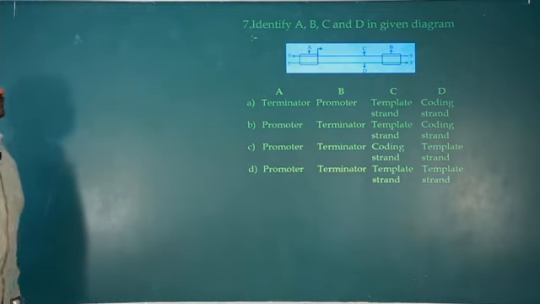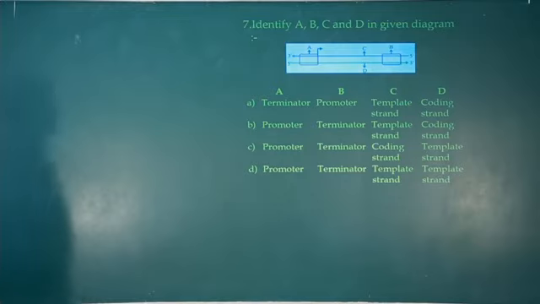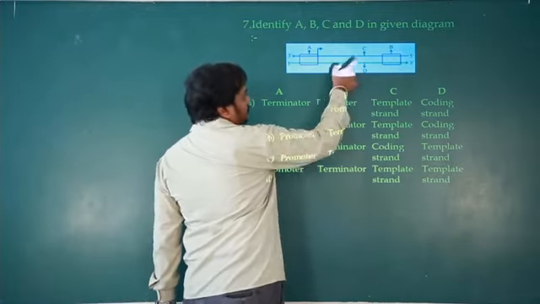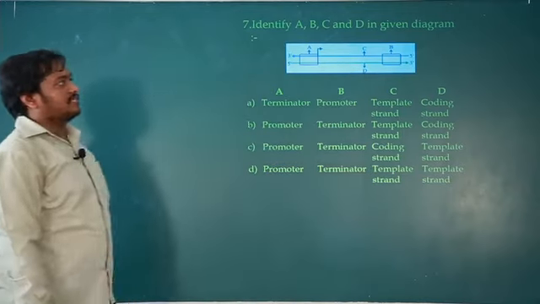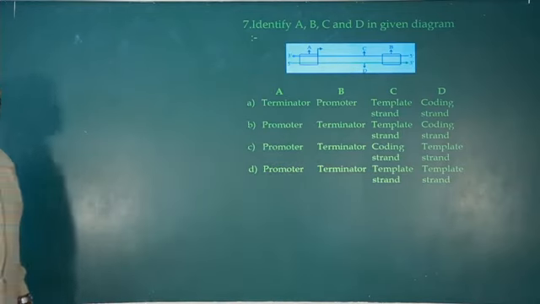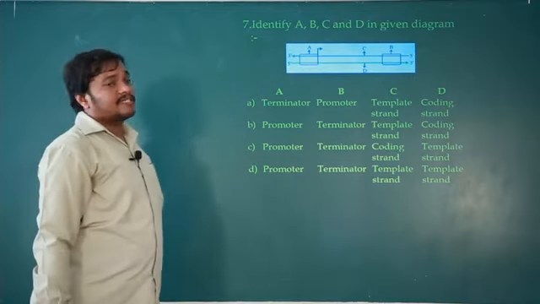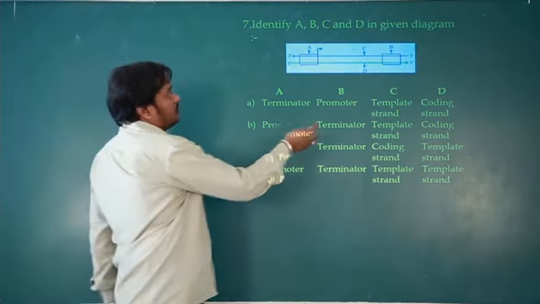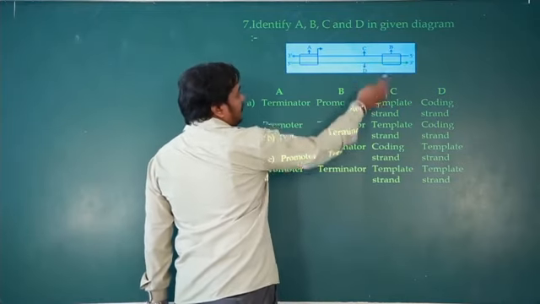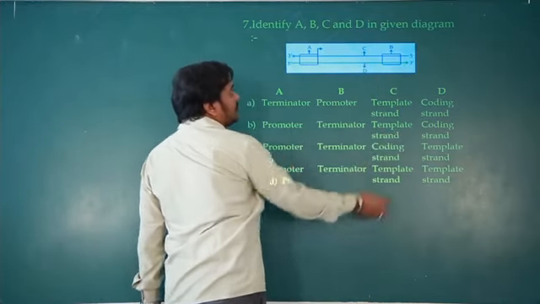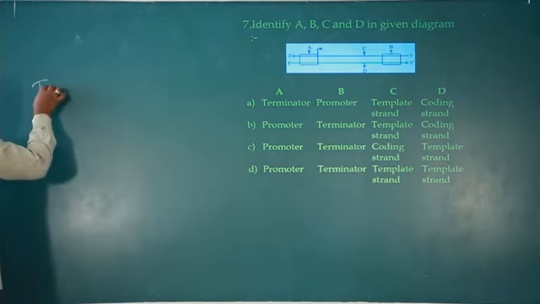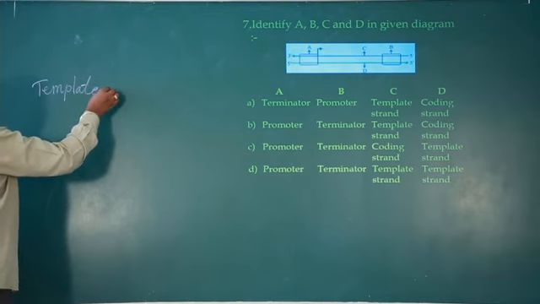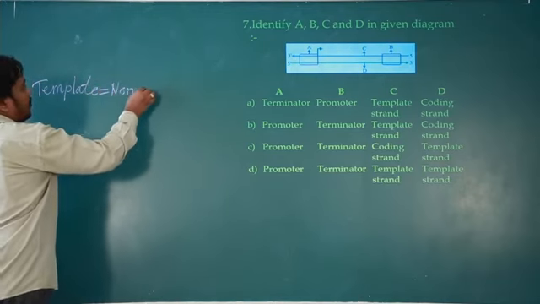Okay. Yeah, that's it. Structural gene and promoter and terminator. Promoter, terminator, structural gene. Structural gene has 2 types. One is template strand, where it is copied to the RNA, and the other is coding strand, even though it does not code for anything. Okay. So this is template and this is coding. So template strand is also called non-coding strand. Template has another name, called non-coding strand.